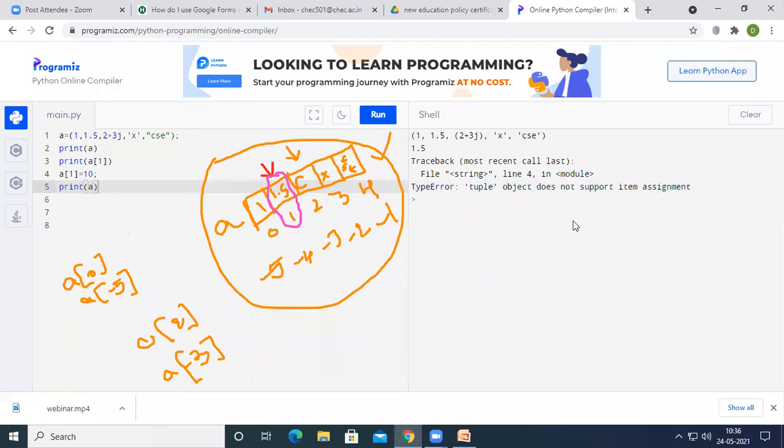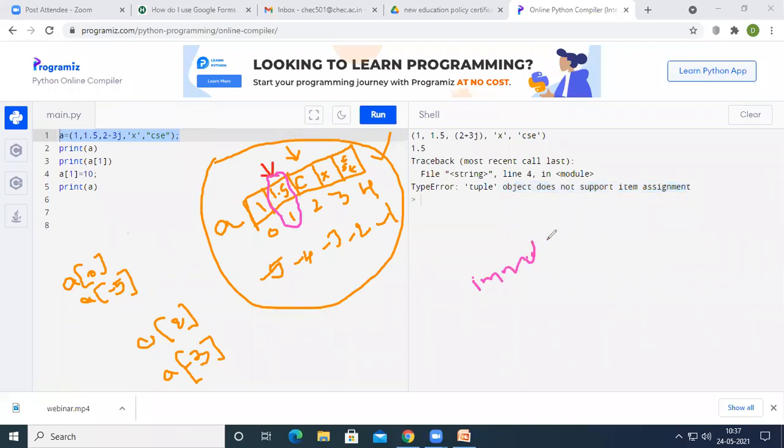See here, in the previous program, we didn't get this type of error; the value was successfully replaced with 10 and we printed the updated list. But here we got the error that tuple does not support item assignment. So once a tuple is created with n number of values, we cannot update those values. That is why we call this tuple as immutable.